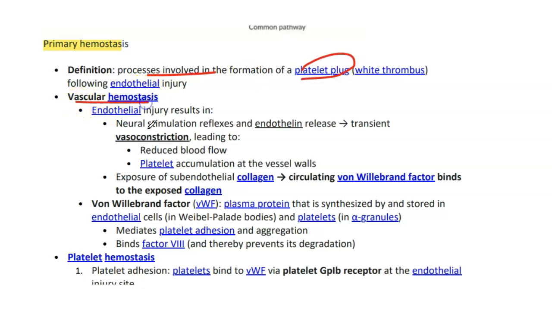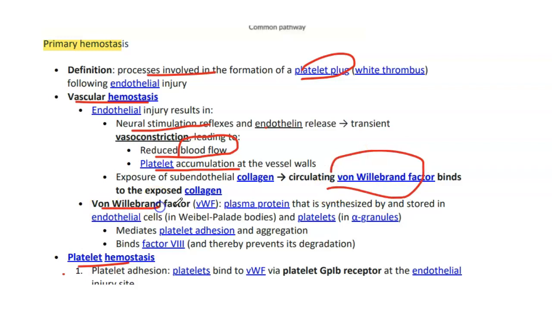Primary hemostasis is the process involved in the formation of the platelet plug, white thrombus, following injury. We have vascular hemostasis and platelet hemostasis. In vascular hemostasis, endothelial injury results in neuronal stimulation reflexes and endothelin release. Transient vasoconstriction of the vessel occurs, which leads to reduced blood flow and decreased blood loss. Then we have platelet accumulation at the vessel wall. Exposure of the subendothelial collagen leads to the binding of circulating von Willebrand factor.